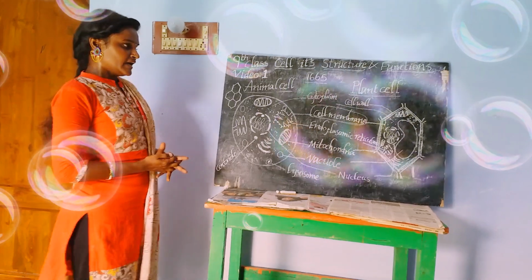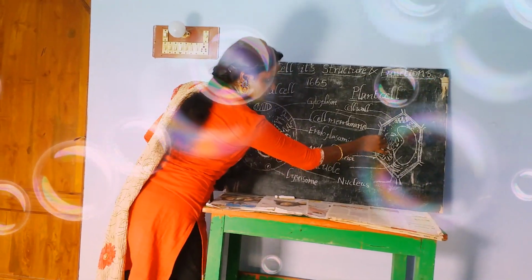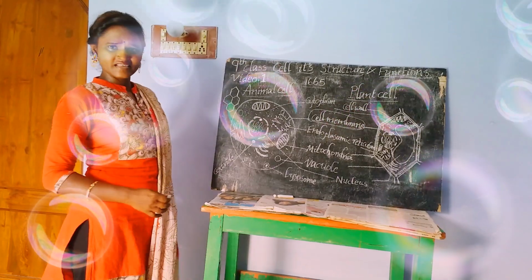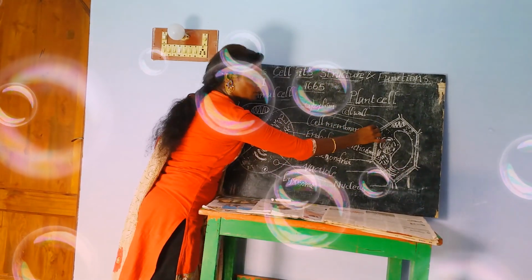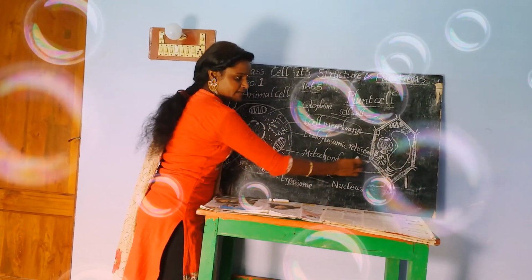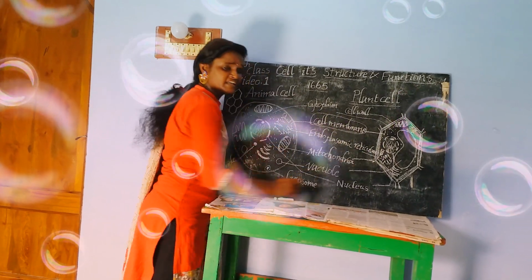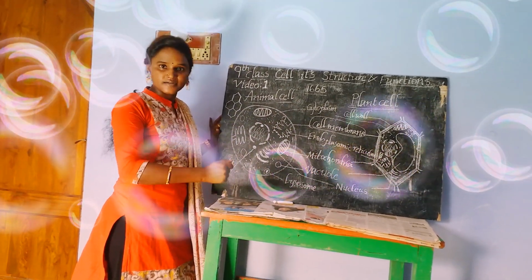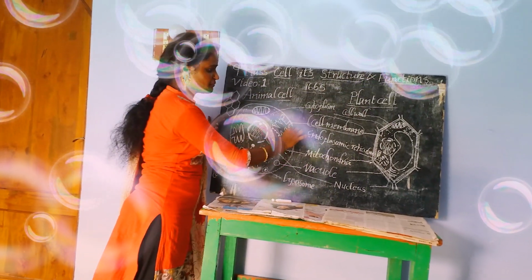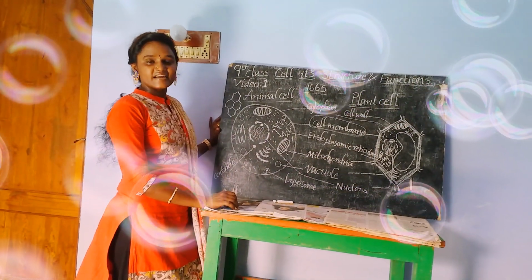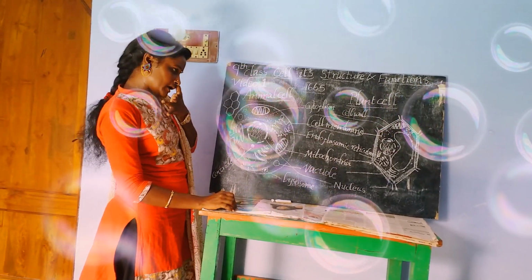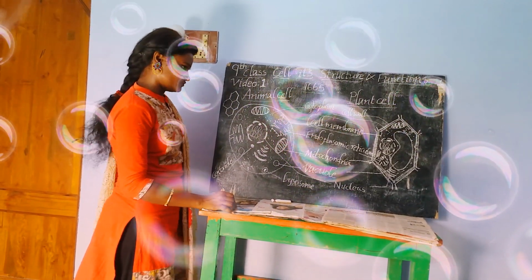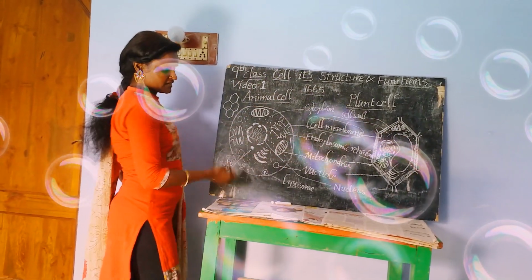The next thing is the cell wall. Does the animal cell contain a cell wall? No, only the plant cell. The outermost layer of the plant cell is the cell wall, and it is very rigid, strong, hard. Here the cell membrane is the living one, but the cell wall is a dead tissue, a non-living membrane.